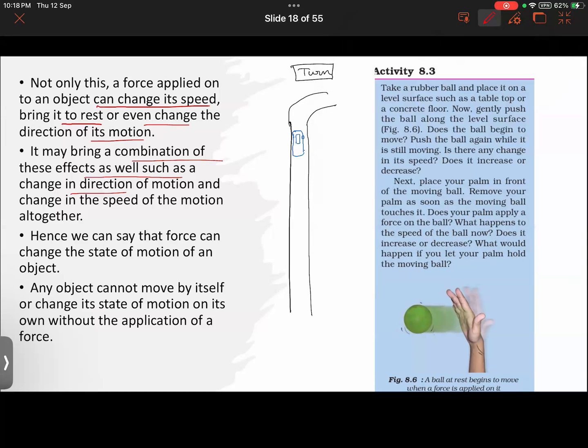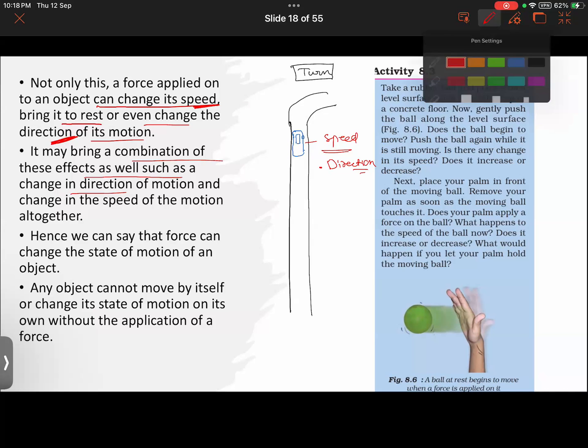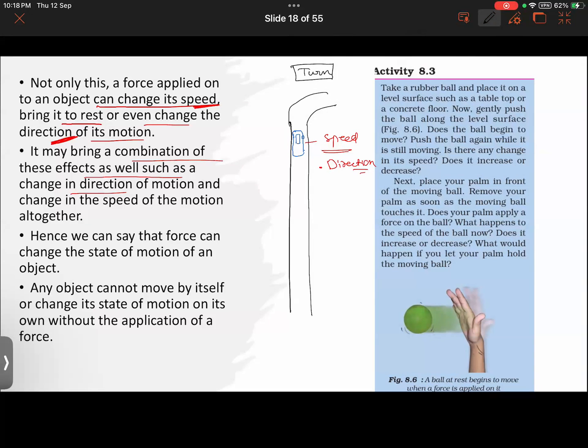First, the car will slow down, so its speed changes, and its direction will change. Very good. So due to the action of force, the speed is changing and the direction is also changing of the given body. So at the same time, two effects can be observed. In fact, more than two effects can also be observed here. Got this now? So force can bring a combination of effects at any given time. So all the things can be seen at one single time. Okay. That is one thing.